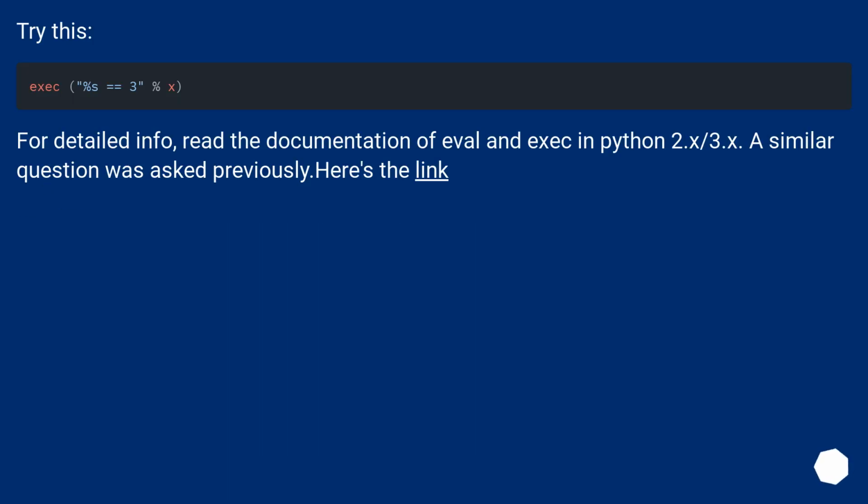Try this. For detailed info, read the documentation of eval and exec in Python 2.x/3.x. A similar question was asked previously. Here's the link.